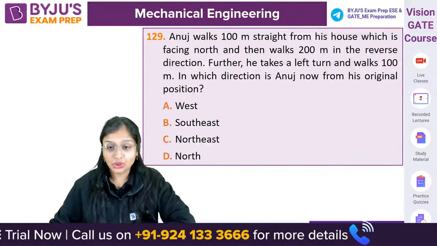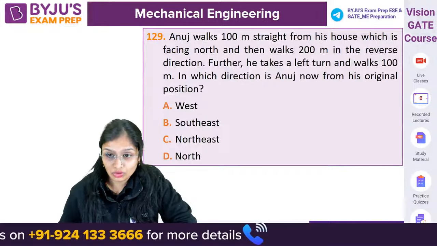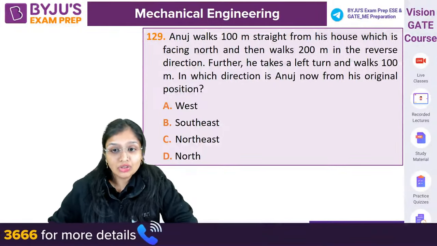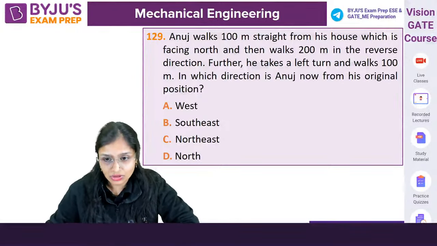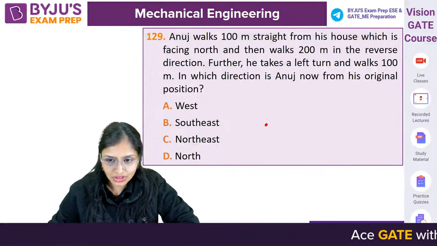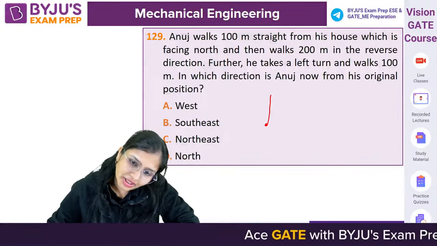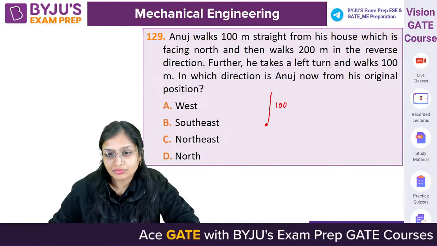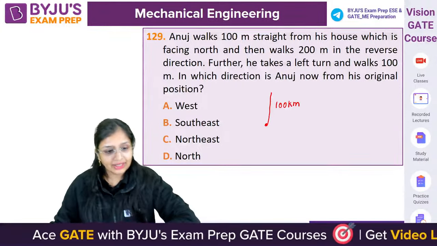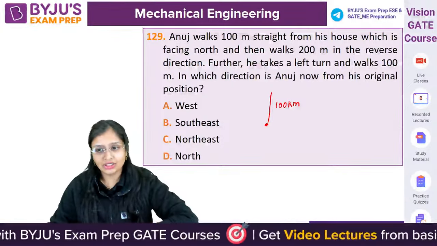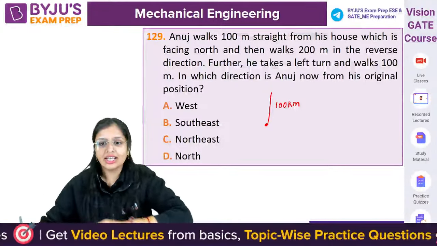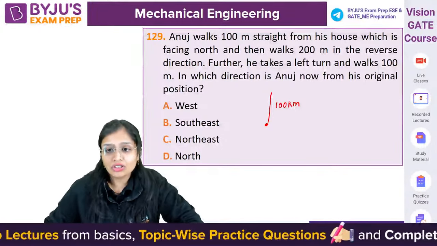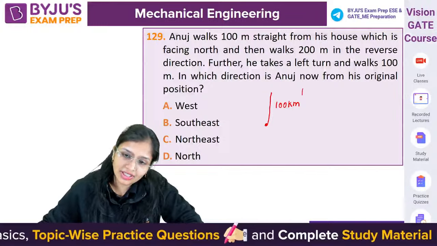Question number 129. A very good question. Anuj walks 100 kilometers straight from his house. So if his house was here, he is walking 100 kilometers straight. Then he reverses the direction, he turns around, and walks 200 meters in the reverse direction.